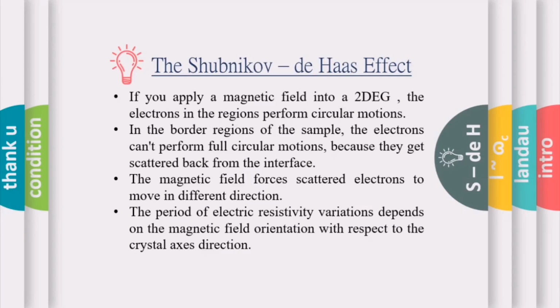The magnetic field forces the scattered electrons to move in a different direction. So there will be a change in direction due to the external magnetic field. It will affect the basic electrical properties, that is the conductivity and the resistivity. The electric resistivity varies with respect to the magnetic field orientation, so the magnetic field's direction is very crucial.